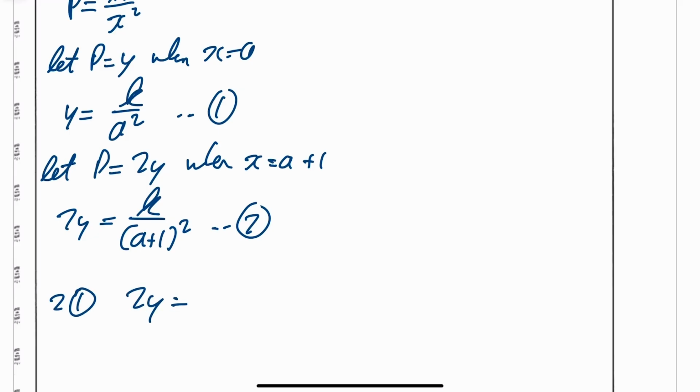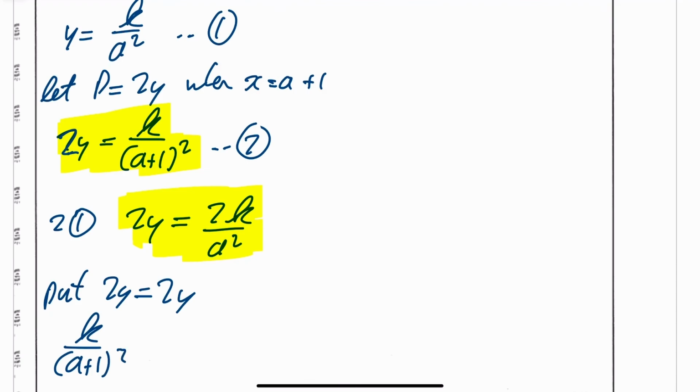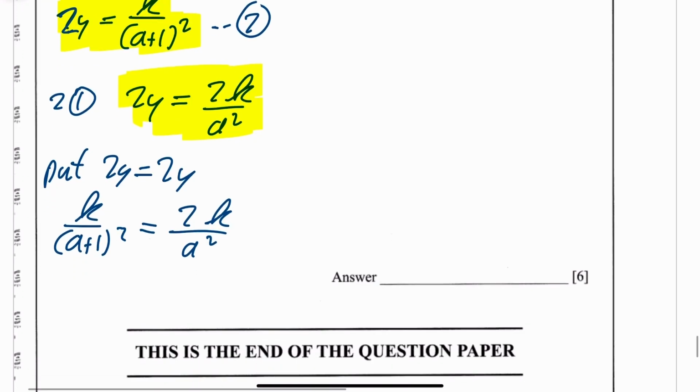That's going to give me 2y is equal to 2k over a squared. Now what we've got is I've got 2y equals this thing, and I've also got 2y equals this thing. So we're going to just put the 2y equal to the 2y. So that means k over a plus 1 squared is equal to 2k over a squared. All right, what you can do here with this is get rid of the k, so you'll have 1 over a plus 1 squared is equal to 2 over a squared.